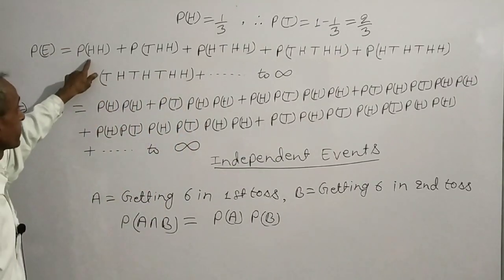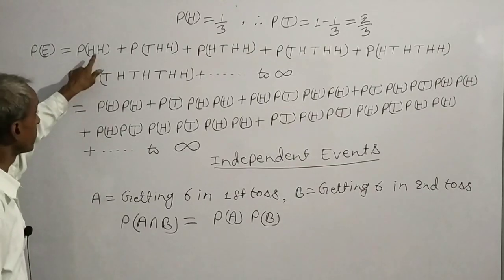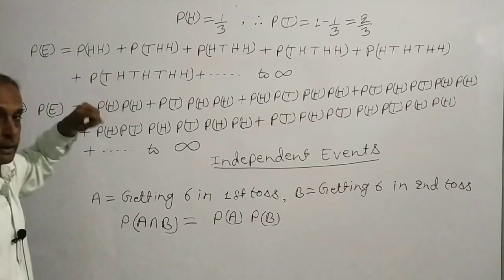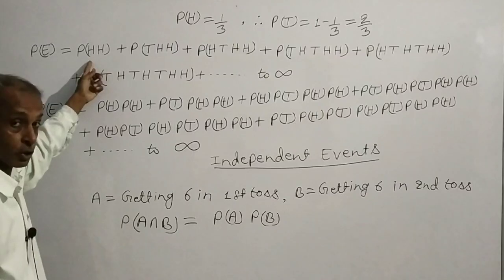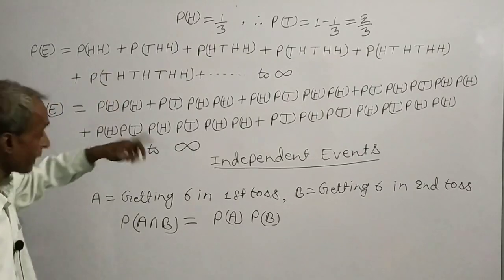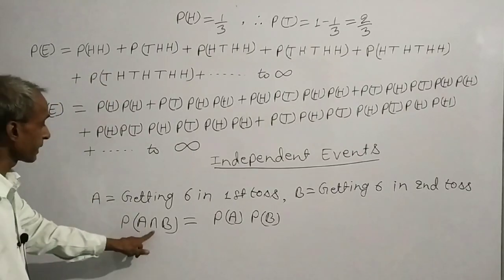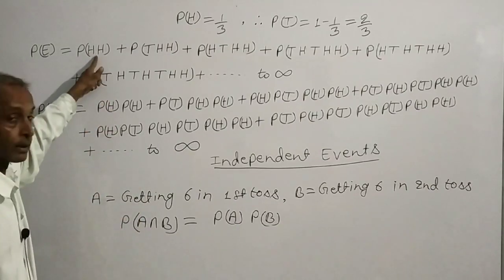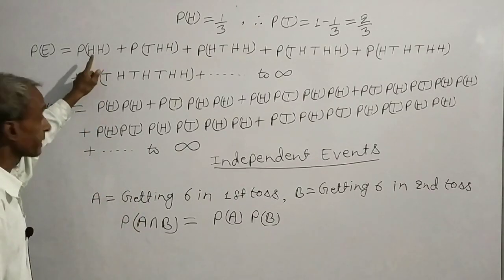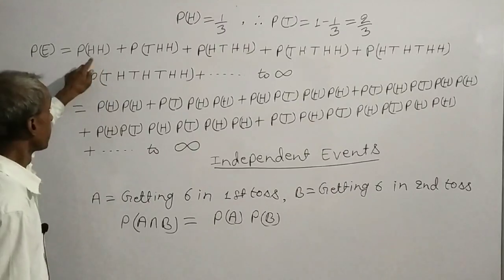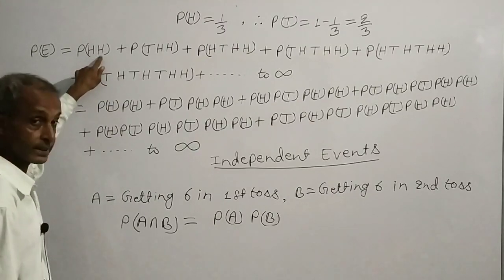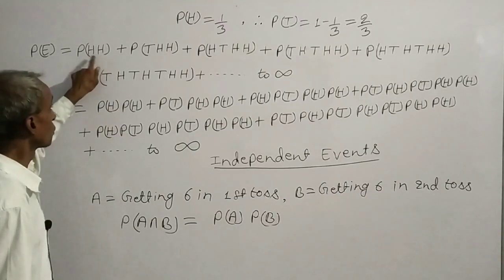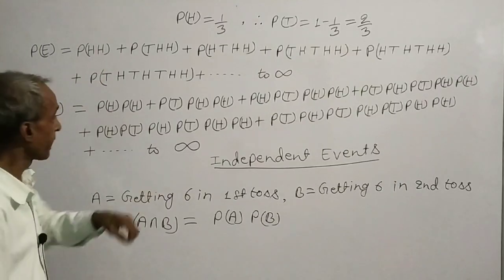Here H means H intersection H, head in first toss, head in second toss. These two events are independent.